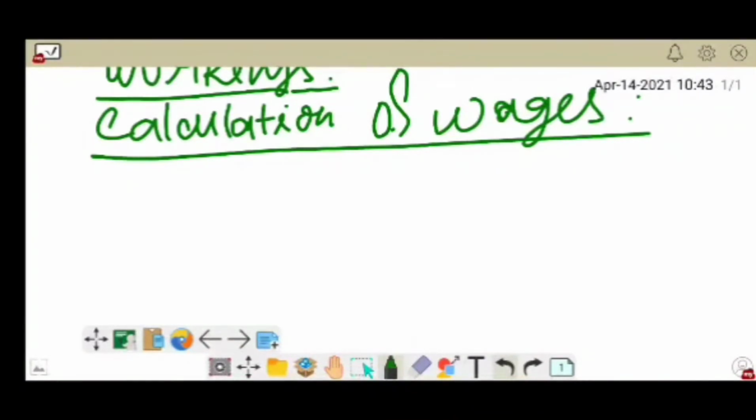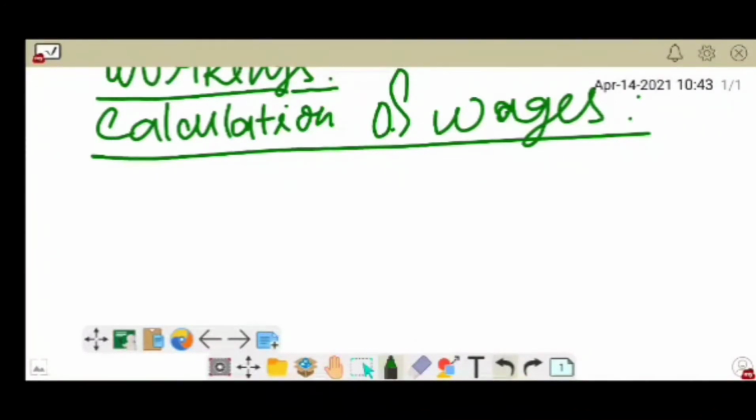So at first we have to divide the amount of wages of each month. So half month's wages of March will be paid in April, and half month's of April will be paid in May.